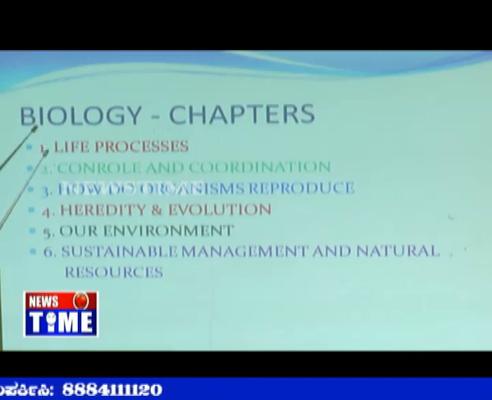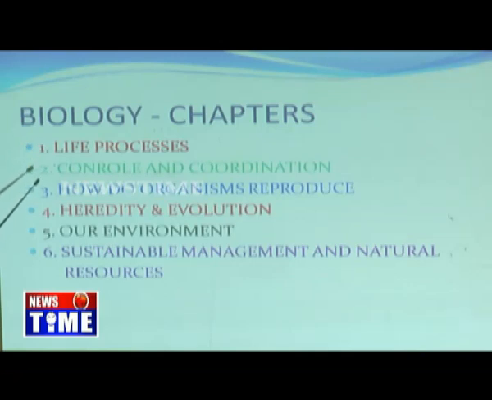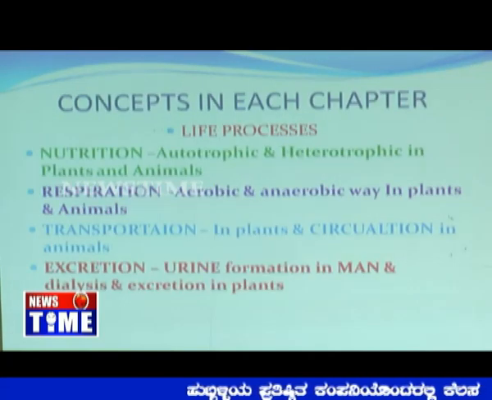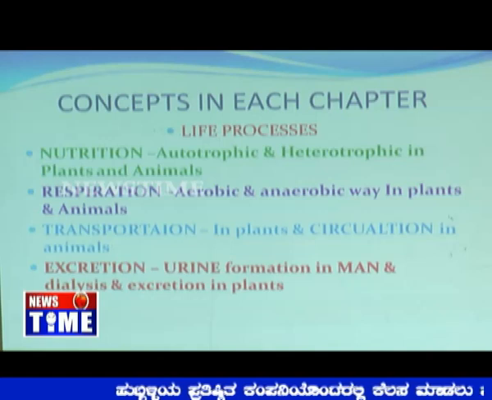Now there are 6 chapters in biology. The one is life processes, another one is control and coordination, another one is how do organisms reproduce, heredity and evolution, our environment, sustainable management and natural resources. Let us see the details, the concepts of each chapter.